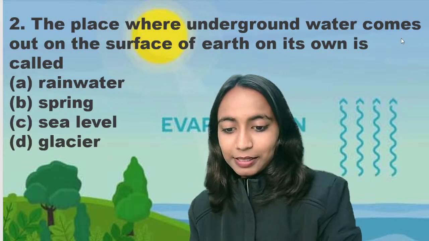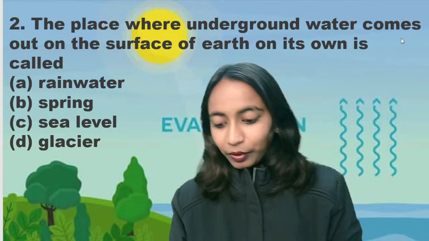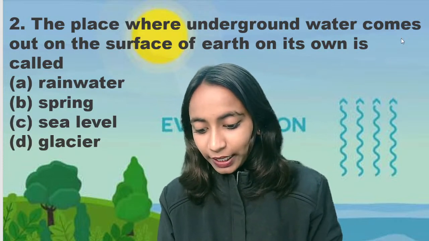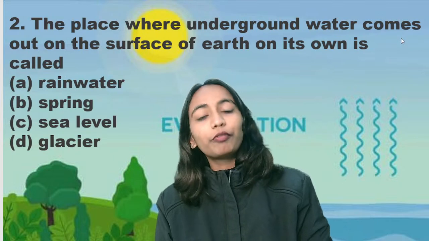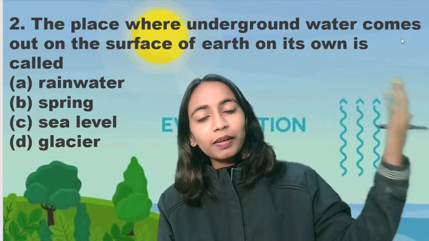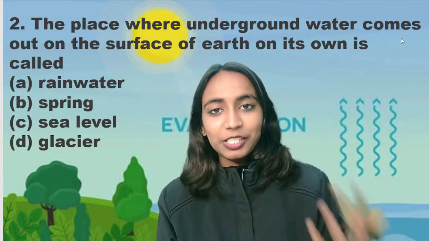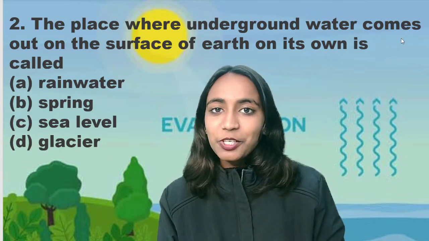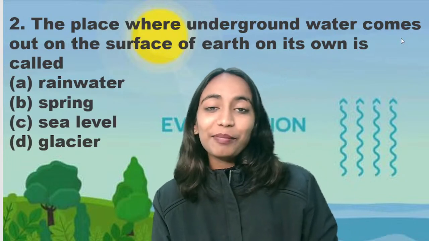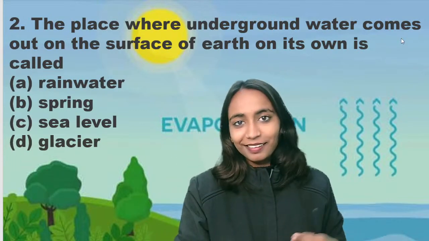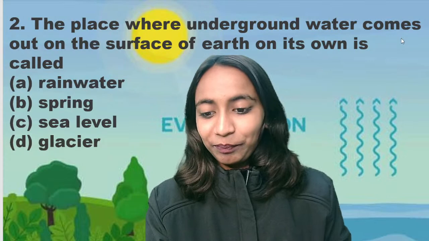What do we call this? What is precipitation? Precipitation is a process by which the water from the clouds or atmosphere comes back to the ground. Generally, precipitation can be in the form of rainfall as well as snowfall, because water is coming from the clouds towards the earth. That is precipitation.